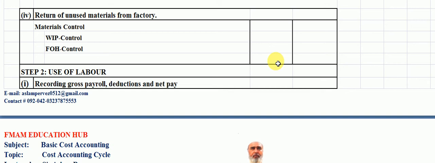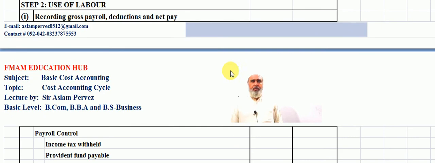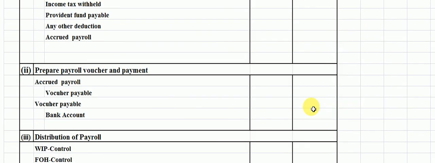Recording gross payroll, deduction and net pay. Clock cards, timesheets, piece worksheets, etc. contain necessary data for computation of gross earnings. With the help of these source documents, the gross earning of each worker is computed. A columnar register called the payroll register is maintained to record the earnings.